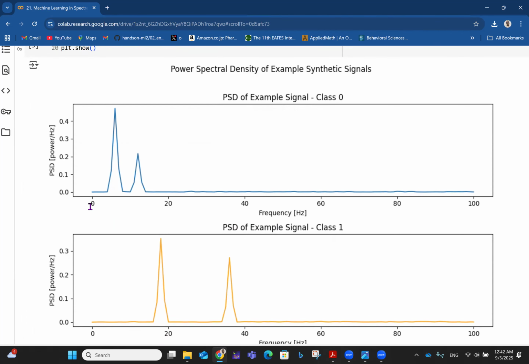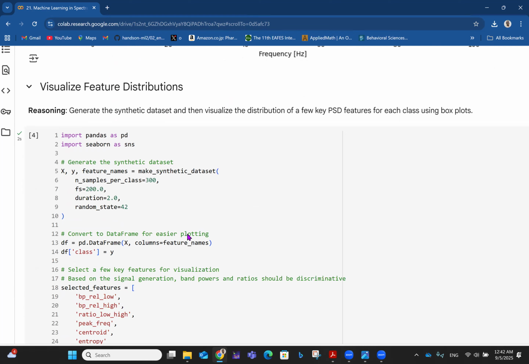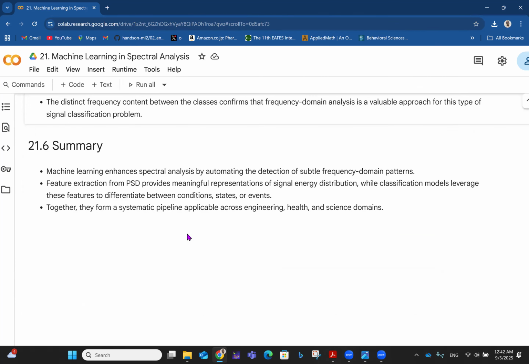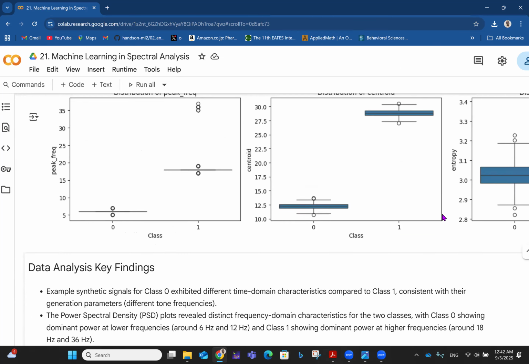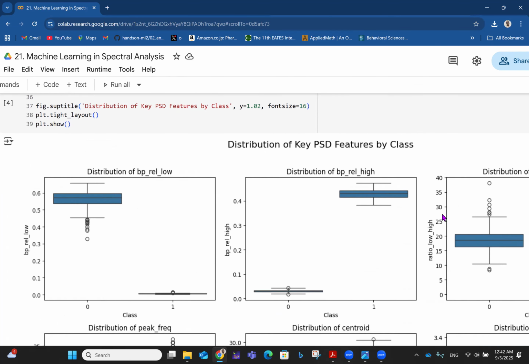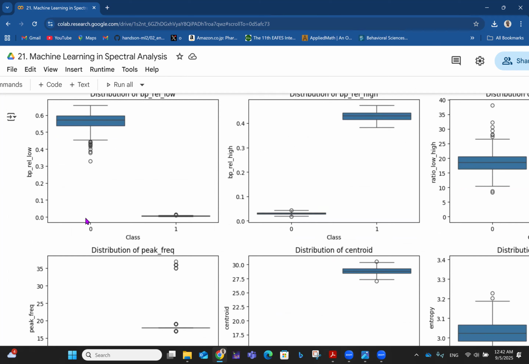So at lower frequencies, you see class 0 having dominant frequencies, but this one is happening at higher frequencies than class 0. That's part of what the explanation tells us. So box plots of key PSD features demonstrated clear separation between the two classes, with features such as BP rel low, BP rel high, ratio low high, and peak frequency indicating their effectiveness in discriminating between the classes. So if you use all this now, you can actually distinguish between the classes. So you have class 0, class 1.